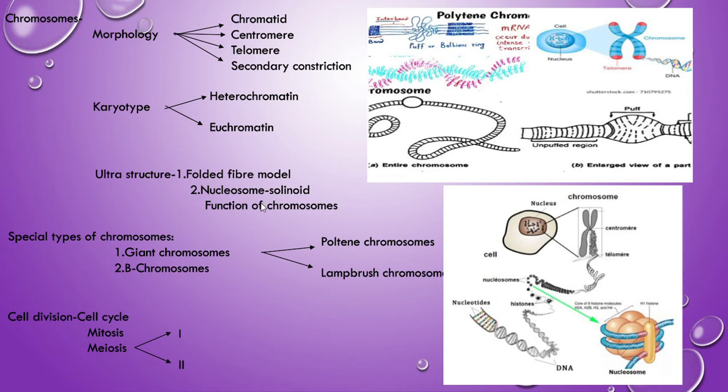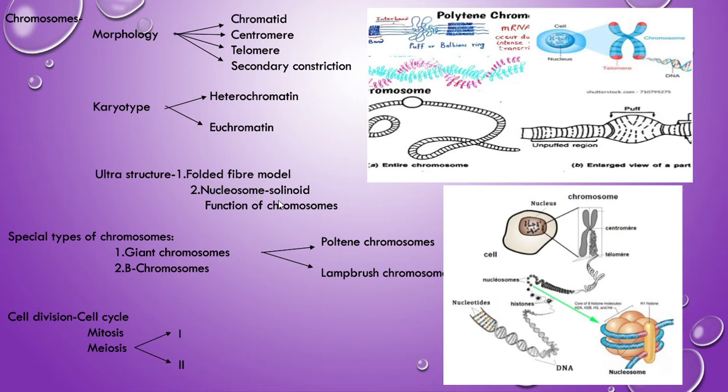According to it, the chromosomes are made up of chromatin fibers, formed by the coiling of a single DNA double helix, the DNA molecule stabilized by proteins. That is the main concept of the folded fiber model.